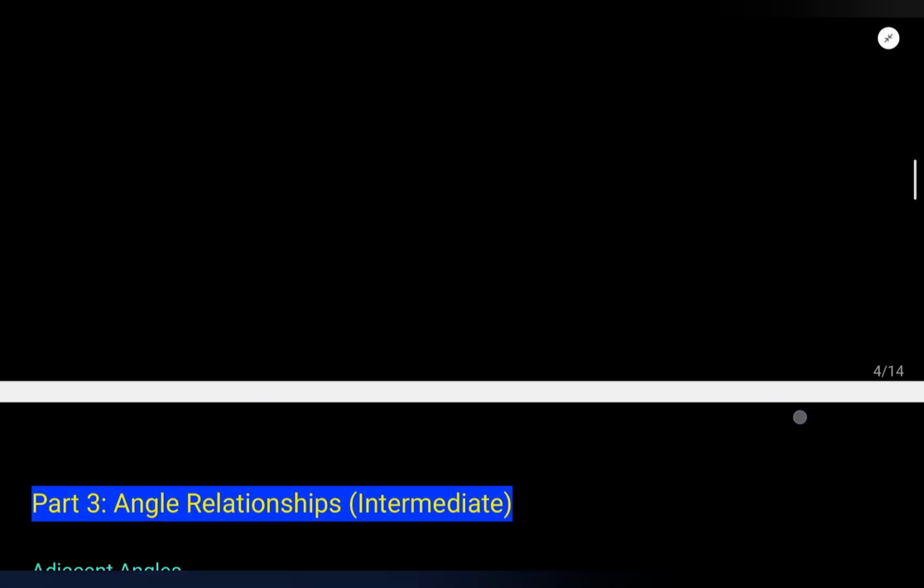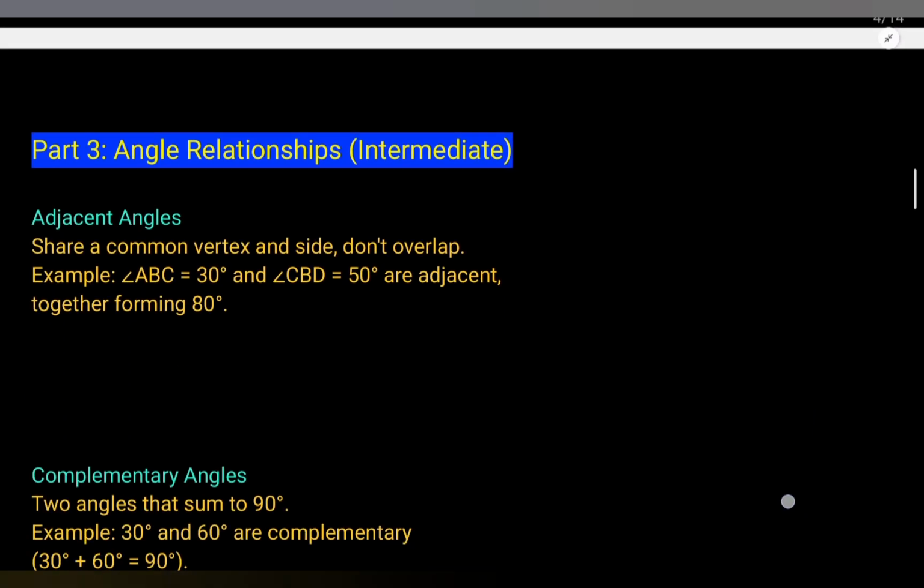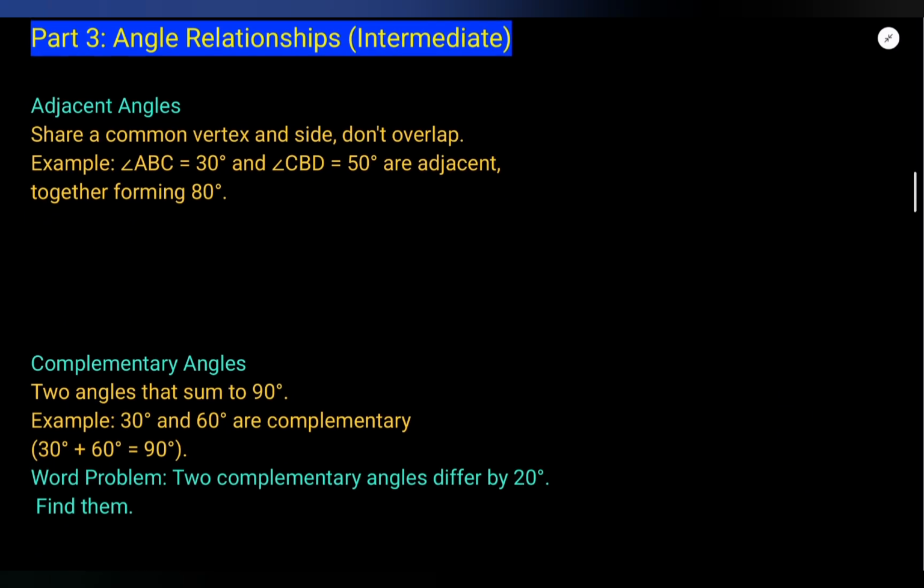After that, now we know about lines and angles, basic things for beginners. Now we come to intermediate. Now we will learn about adjacent angles. What are adjacent angles? Suppose I have this ray, not line, ray, because one endpoint is fixed, and I draw another ray. Suppose these two rays I have.